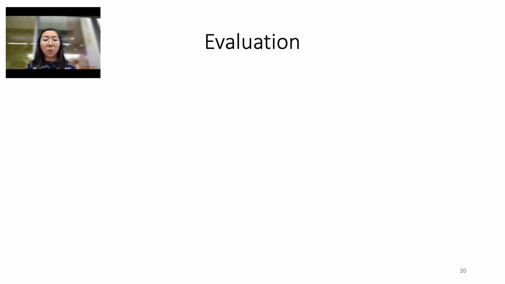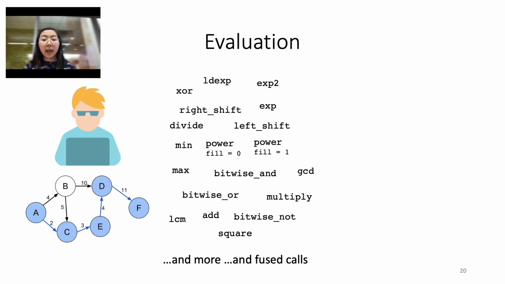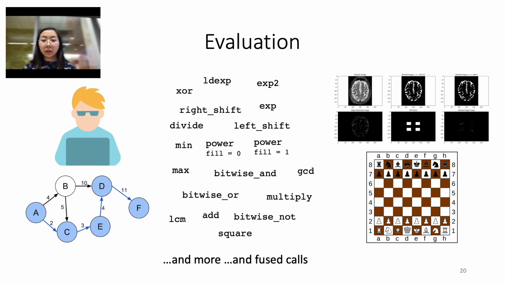Now that we've motivated a need for sparse array programming and described how our compiler works, we answer the question, will our compiler perform well? We do this by evaluating our compiler in three areas. First, sparse array programming has a long tail of arbitrary functions, and we compare our compiler against the current state-of-the-art baseline for a few of these functions. Additionally, we compare against the baseline for fused calls as well. Next, we compare against handwritten, hand-optimized code for graph linear algebra kernels. And finally, we evaluate our system in end-to-end applications like image processing.